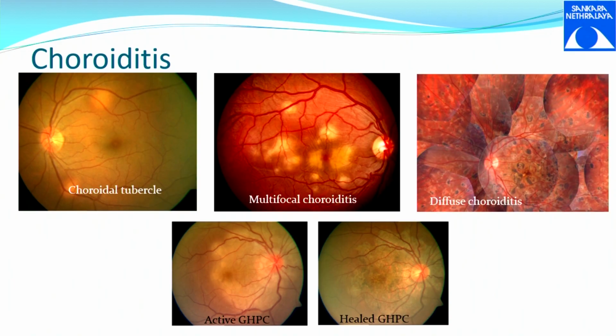The other one is, look at this. This is a geographic patch which is just in the peripapillary region. It is called GHPC, geographic and helicoid peripapillary choroidopathy. It was previously called serpiginous choroiditis. Okay, so serpiginous, snake-like margins. An active lesion will look like this, with a fluffy margin and no clear-cut boundary. When it heals, you get a clear-cut boundary. So when you start the patients on treatment, which is either IVMP or oral steroids, what do we look for? We look for the margins getting clearer, the boundaries getting clearer.